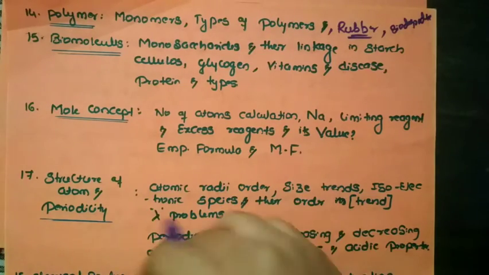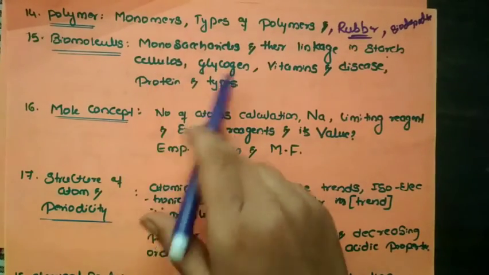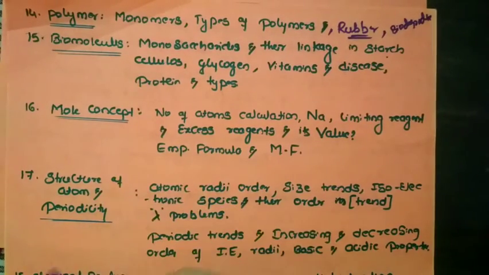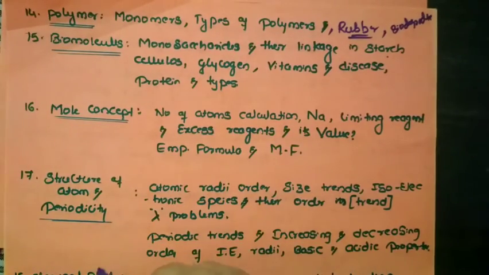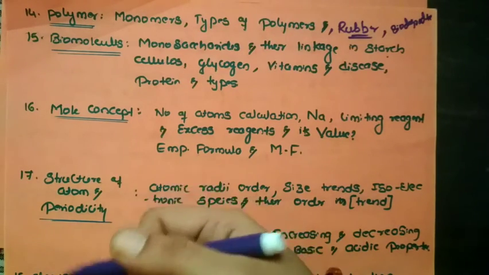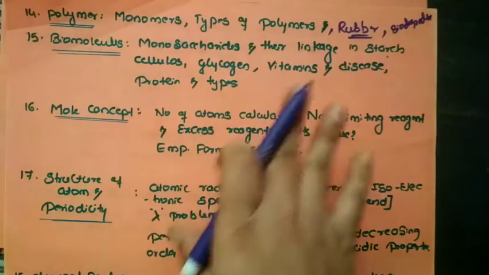Those linkages you have to remember, in case of starch, cellulose, glycogen. And next, about the vitamins and diseases. The deficiency of vitamin C will cause which disease, and for vitamin A, for vitamin K, that is very important.